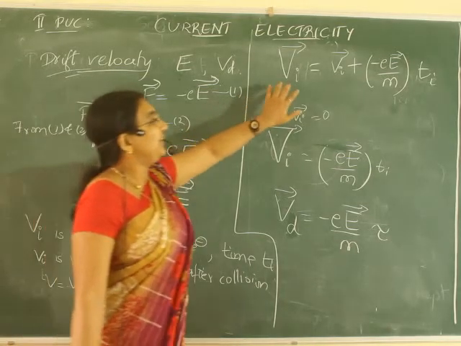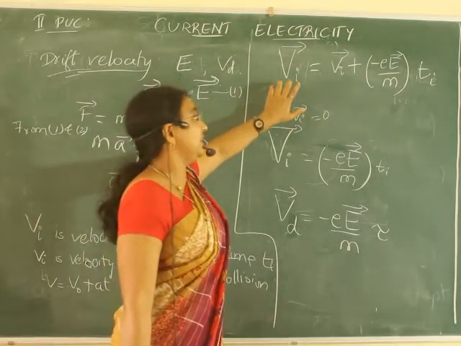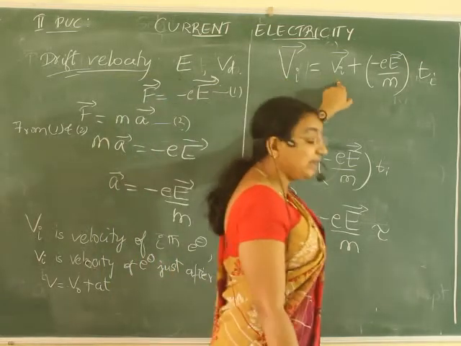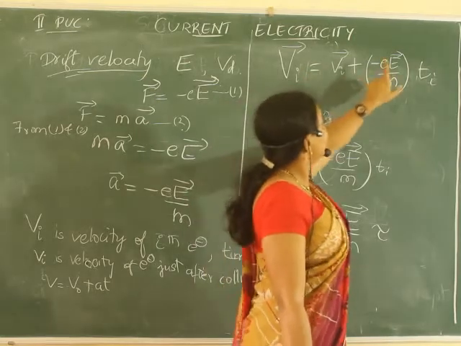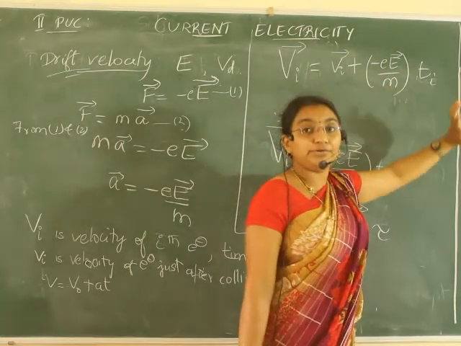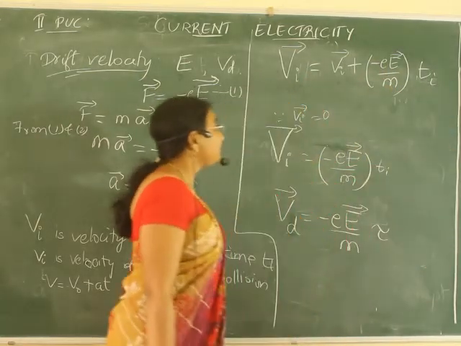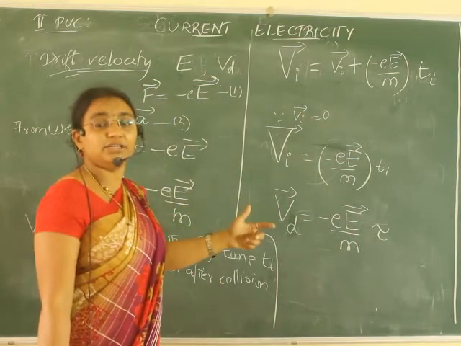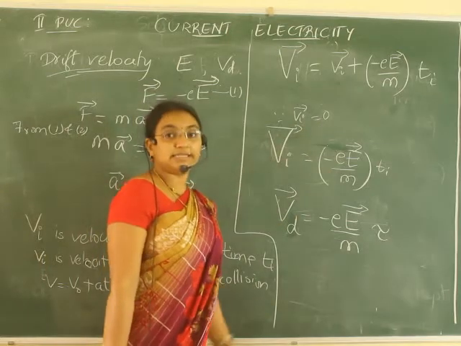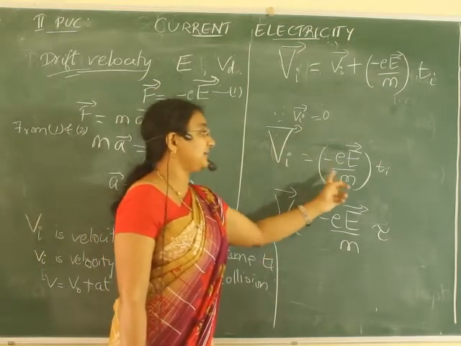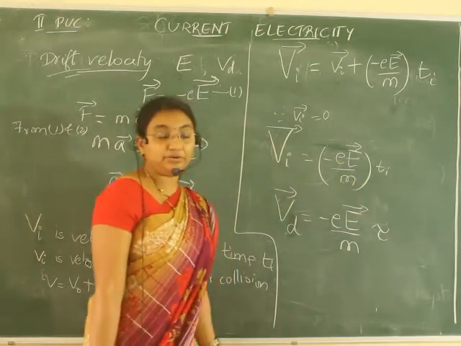So, substituting, Vi is equal to Vi just after collision, this is the final velocity, plus eE by m into Ti. Since just after the collision, velocity is equal to 0, Vi vector is equal to minus eE by m into Ti.